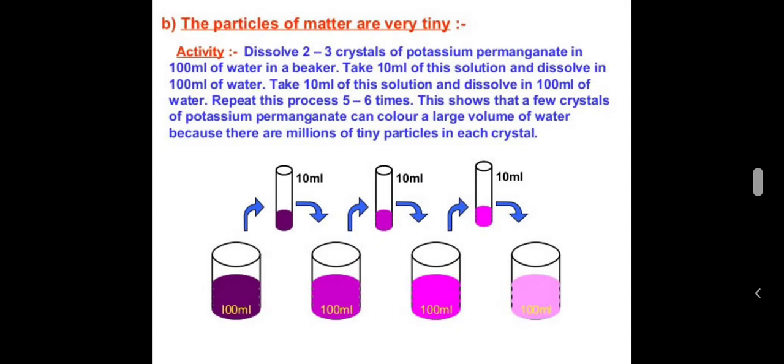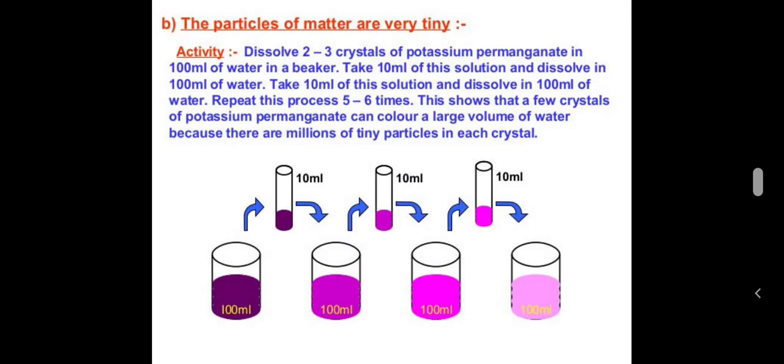First, dissolve 2 to 3 crystals of potassium permanganate in 100 ml of water in a beaker. Take 10 ml of this solution and dissolve in 100 ml of water. Repeat this process 5 to 6 times. This shows that a few crystals of potassium permanganate can color a large volume of water because there are millions of tiny particles in each crystal.